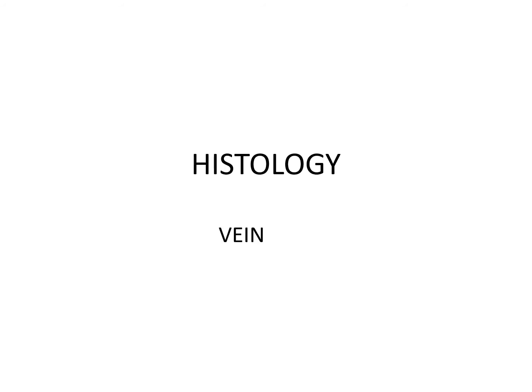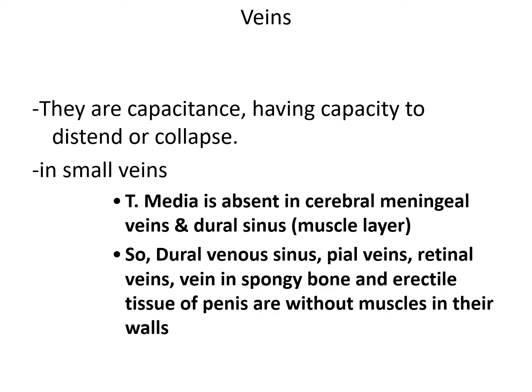Now the histology of the vein. The veins are capacitance vessels, having the capacity to distend or collapse. In small veins, tunica media is absent. In cerebral meningeal veins and dural sinuses, the muscular layer is absent. So the dural venous sinus, pial vein, retinal vein, veins in spongy bone, and the erectile tissue of the penis are without muscles in their wall.